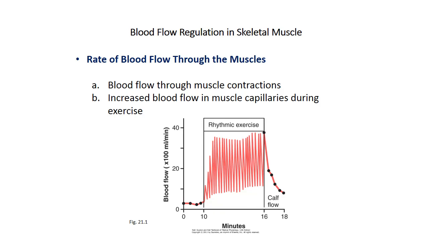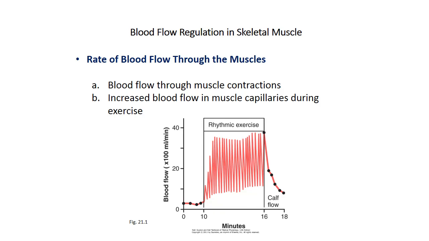Blood flow will be increased through muscle contraction, and increased blood flow in muscle capillaries during exercise is seen. Which factors can control this blood flow? One of them is local chemicals or humoral factors, and the other factor is nervous control of muscle blood flow.